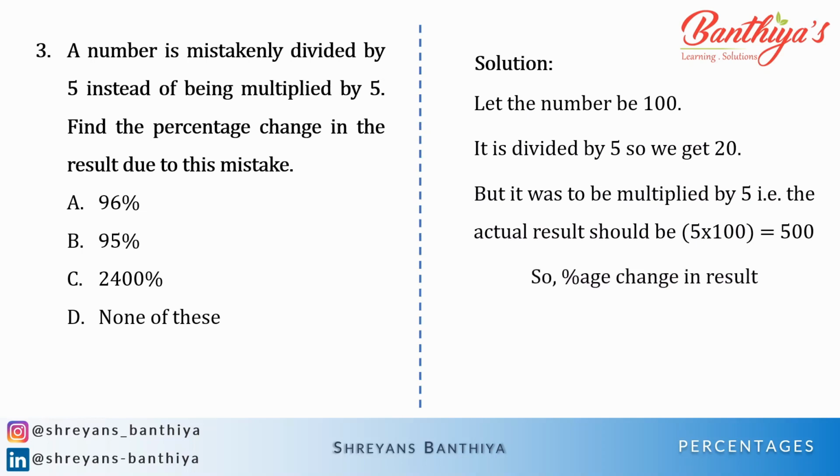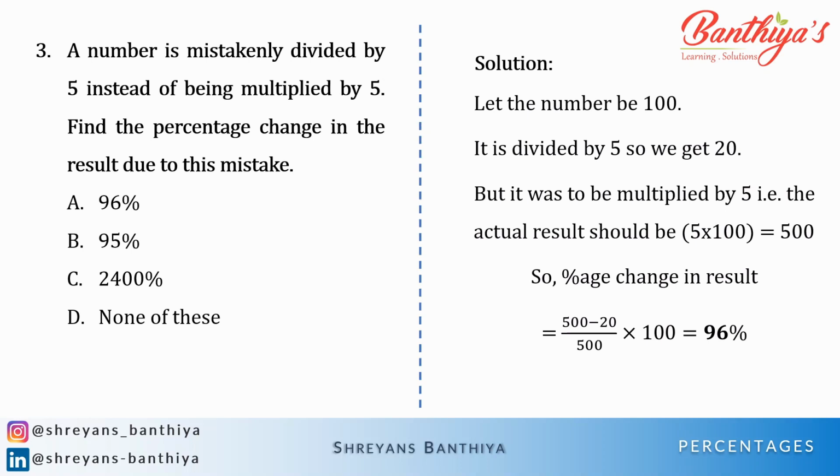So the percentage change in the result is 500 minus 20 divided by the actual result, which is 500. So the base should be 100. 500 into 100, this comes to 96%. I hope, guys, that you have understood, and this is possible in percentage multiplication and division only.